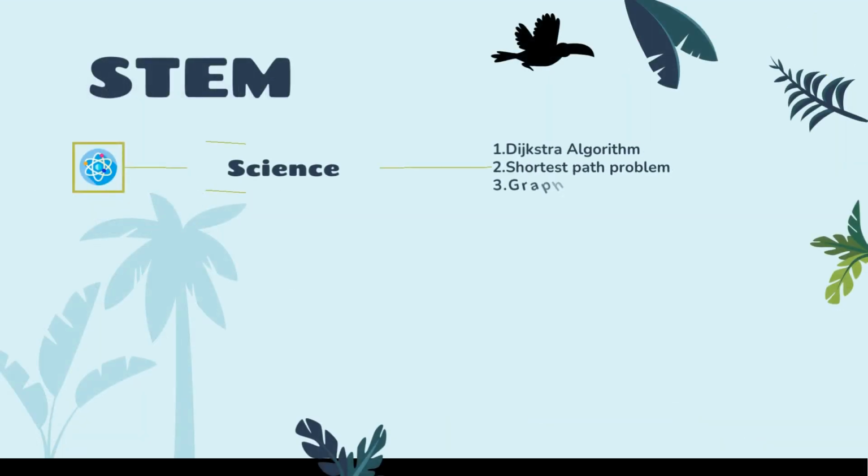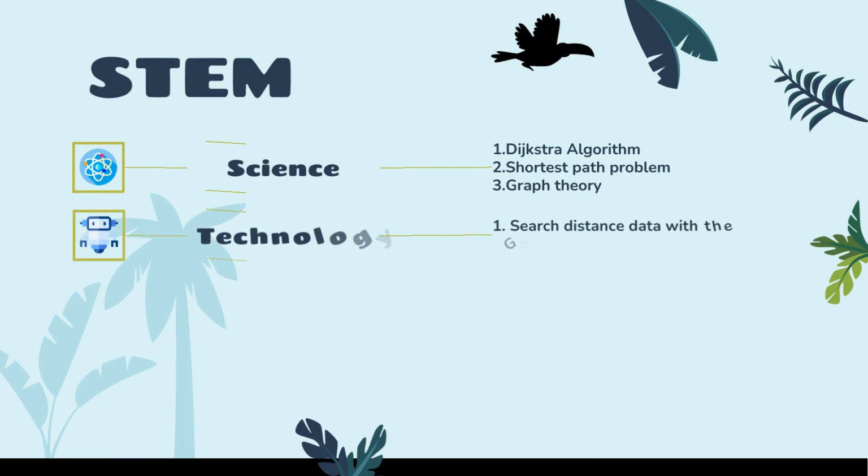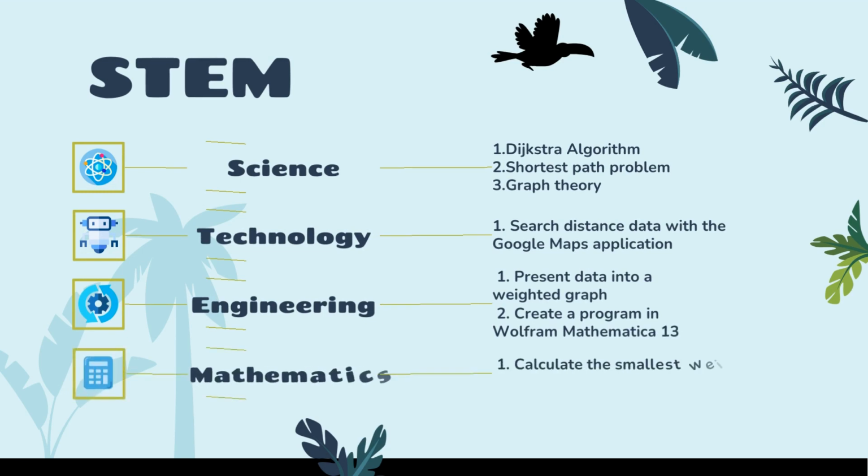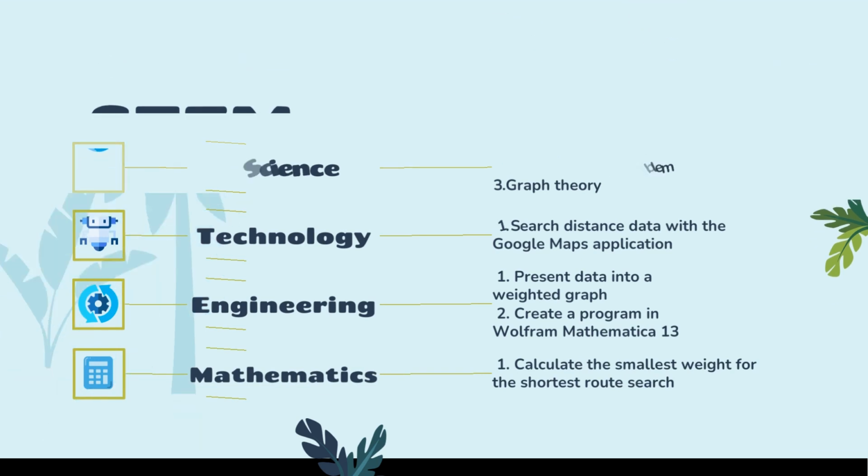STEM components. Science: Dijkstra algorithm, shortest path problem and graph theory. Technology: search distance data with the Google Maps application. Engineering: present data into a weight graph and create a program in Wolfram Mathematica 13. Mathematics: calculate the smallest weight for the shortest route search.